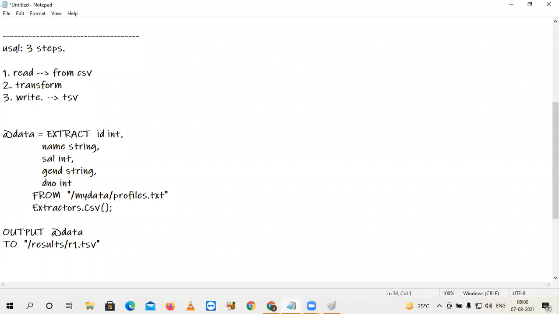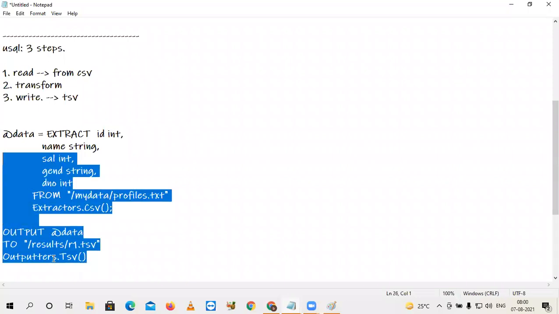Okay. In which format do you want to write? Here you specified only the file name. In which format do you want to write? For that, just as you have extractors, similarly you have outputters. Outputters.tsv. That is how to specify it. It simply reads and writes as it is. You are not performing any transformation in the first job. Observe this, I'm going to execute this one.